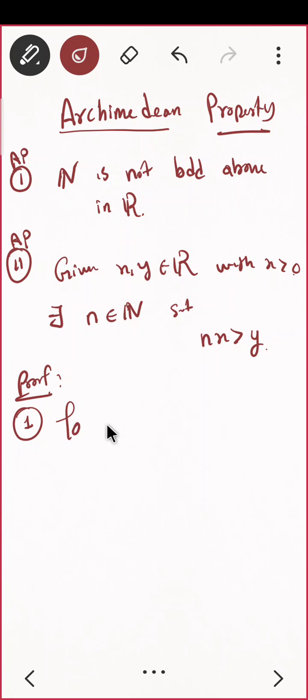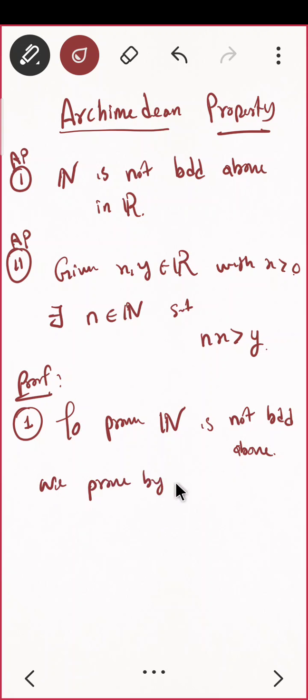To prove natural number is not bounded above, correct? We'll prove this by contradiction. That is, suppose we prove by method of contradiction.